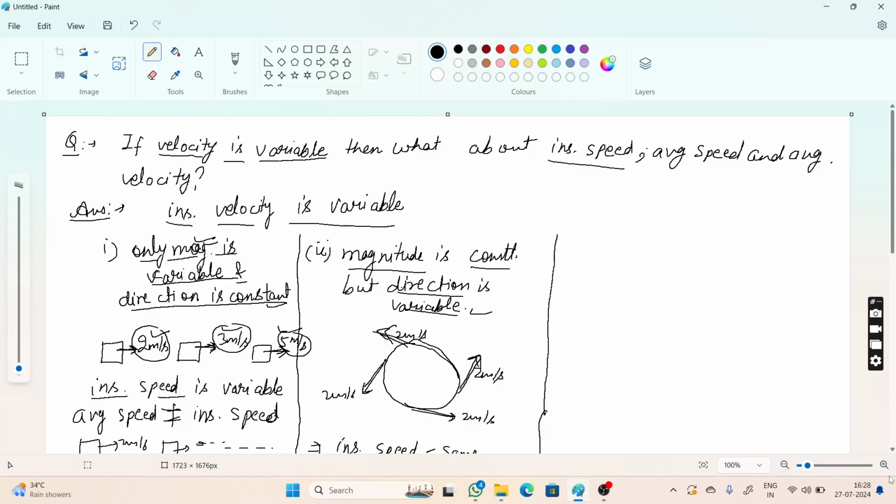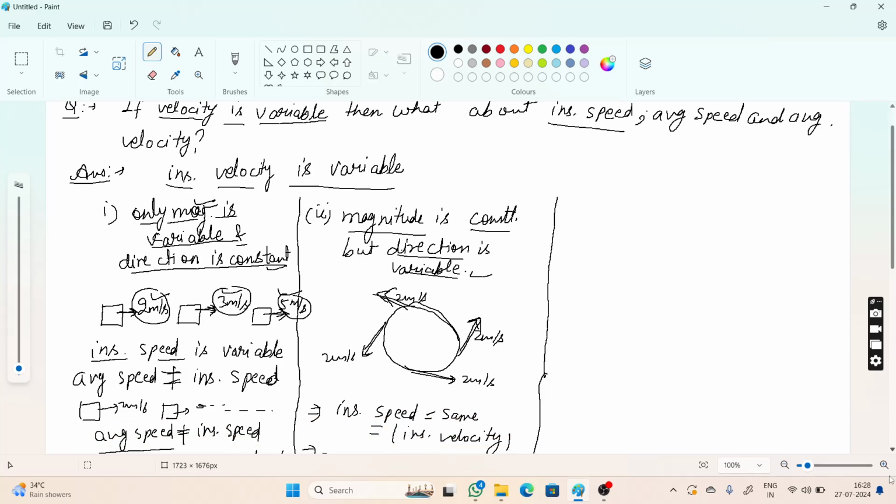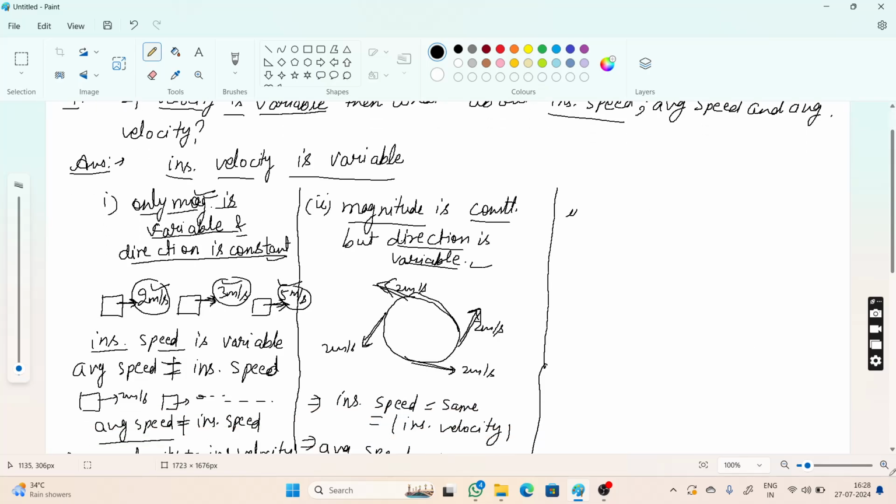Now the third case for velocity variable. Velocity can be variable by only magnitude variable with direction constant, or magnitude constant with direction variable.